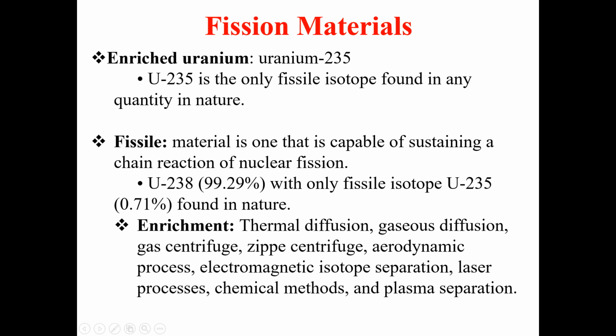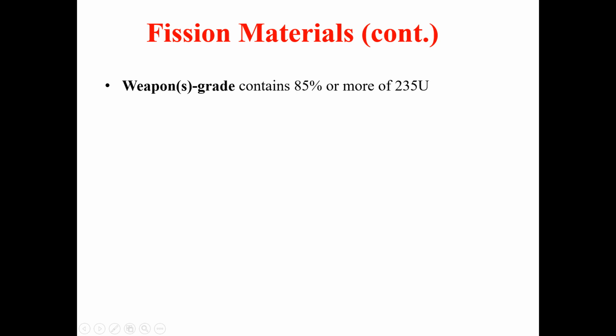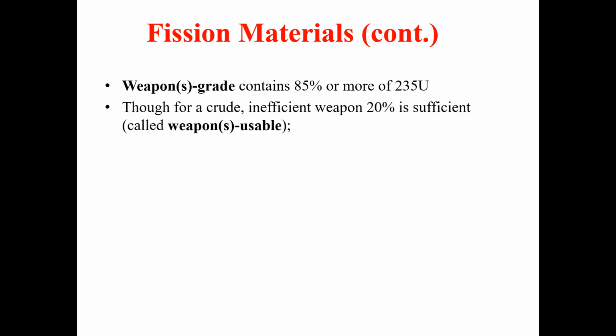There are many processes for enrichment: thermal diffusion, gaseous diffusion, gas centrifuge, Zippe centrifuge, aerodynamic process, electromagnetic isotope separation, laser process, chemical method, and plasma separation. All these are processes for uranium enrichment.